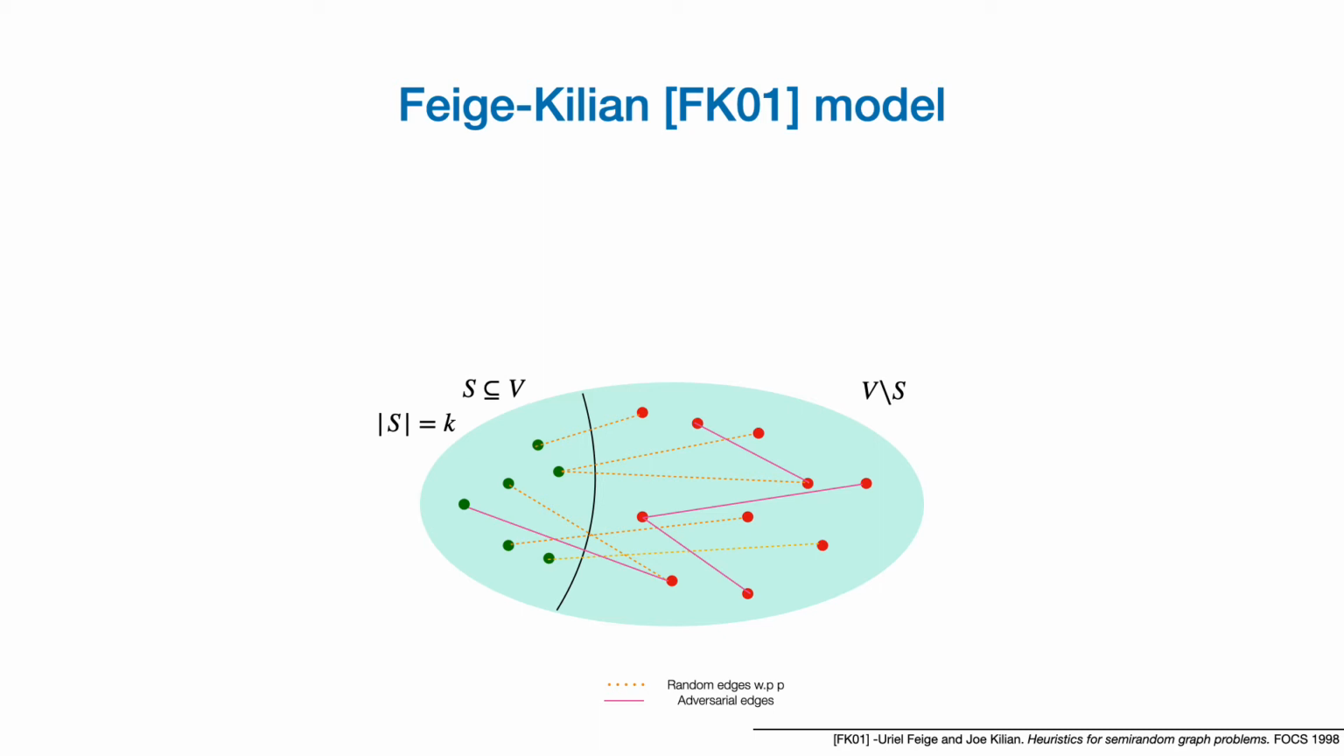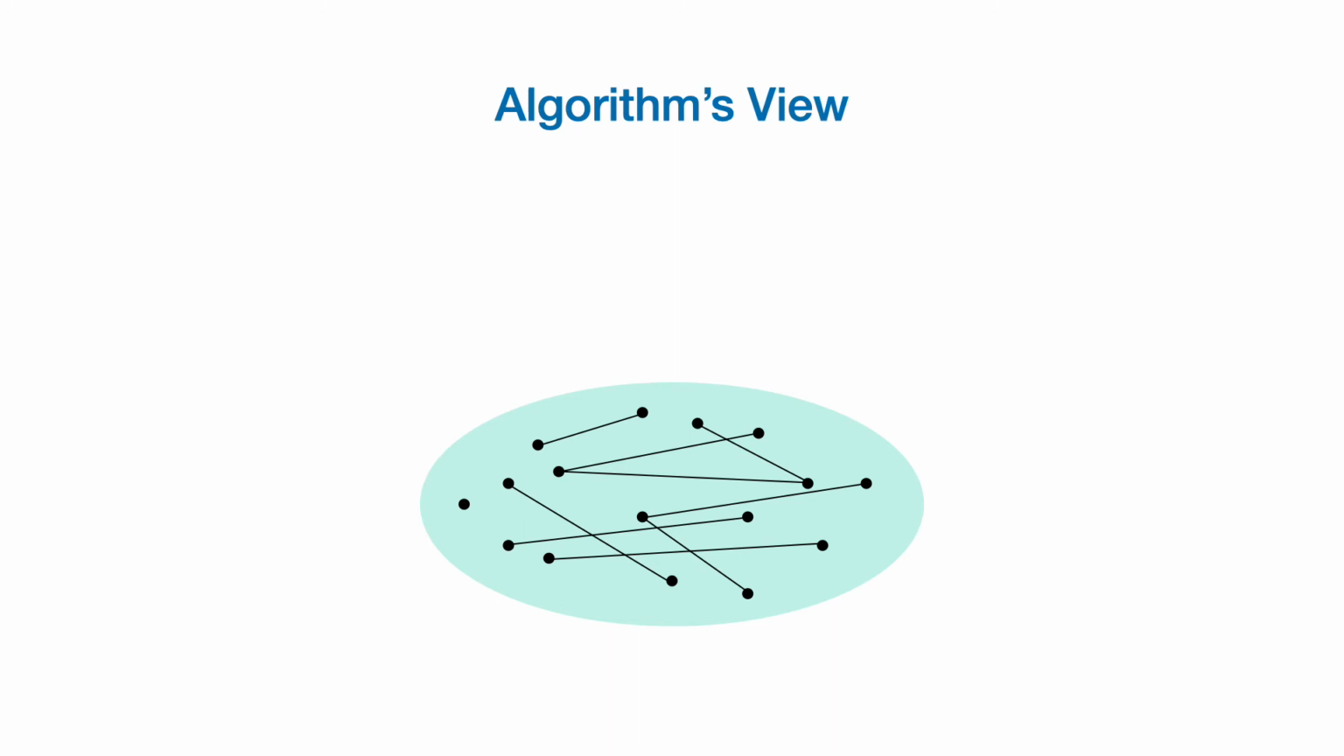So you can see that we're really stretching the notion of an easier instance in these kinds of models, and we're really pushing it towards the worst case instances of the model. And of course, this is the view that the algorithm sees, and now it must recover the green set of vertices.